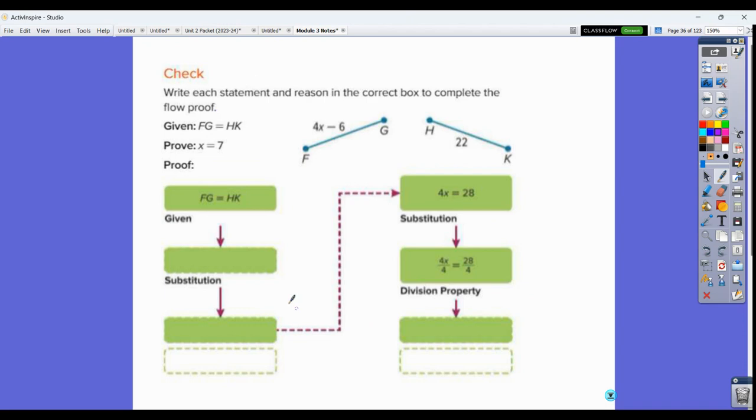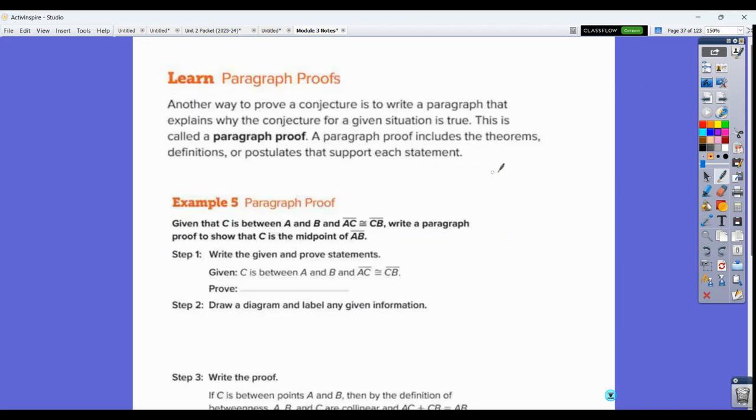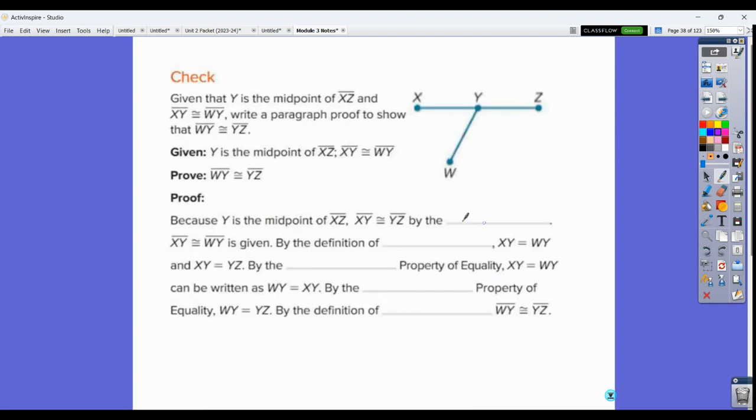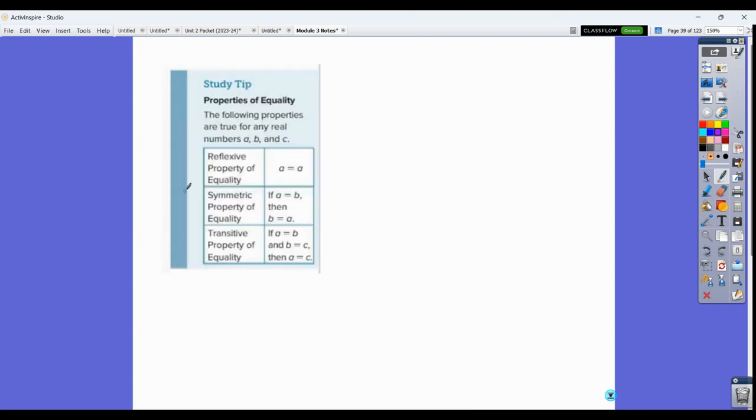You have another flow proof that you can do and you can practice with. It's the same idea as that one, so we're going to skip over that one for now. And we're going to talk paragraph proof. So another way to do it is in paragraph. Most of you will skip this, and I actually tend to skip it because I don't think it does a good job of pairing the statement and the reason very well. But you can look through this. Anytime your textbook asks for a paragraph proof, you can choose to give me either one of the other proofs. Okay, and I will not give you anything in paragraph form. So again, you have a check on that one that you could potentially do if you wanted to.